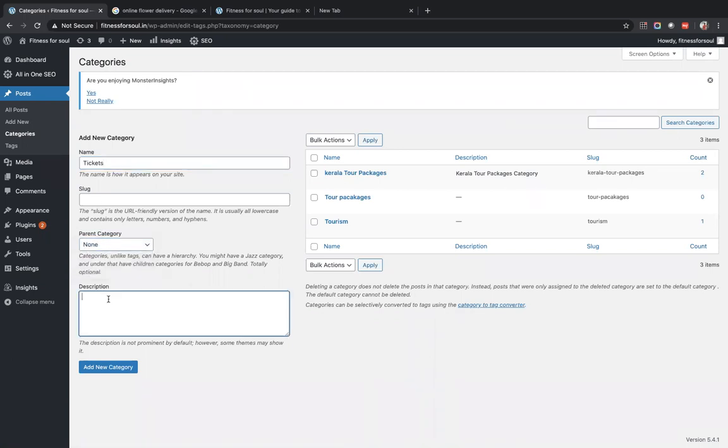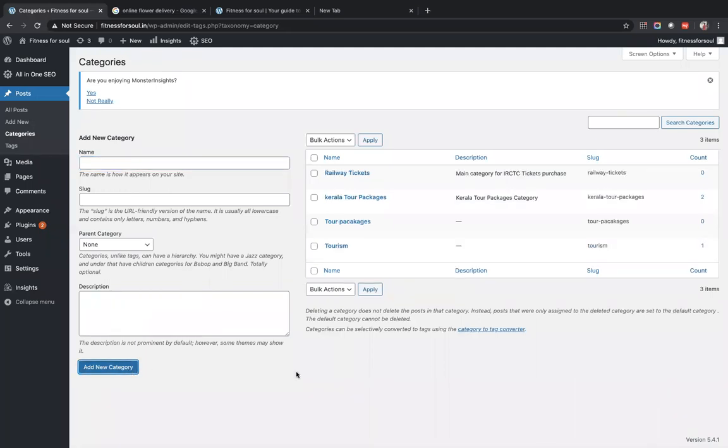We'll tell that it's a main category for IRCTC tickets purchase. We'll make it railway tickets. Add category. And you can see a new category named railway tickets has been created.